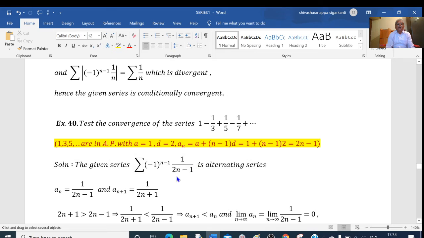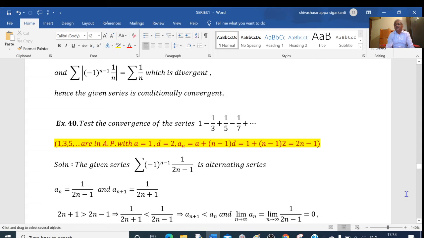Here a_n equals 1 by 2n minus 1. This is my a_n. And to find a_(n+1), replace n by n plus 1. If I put n plus 1 here, we get 2n plus 2 minus 1, that is 2n plus 1. We have 2n plus 1 is greater than 2n minus 1.